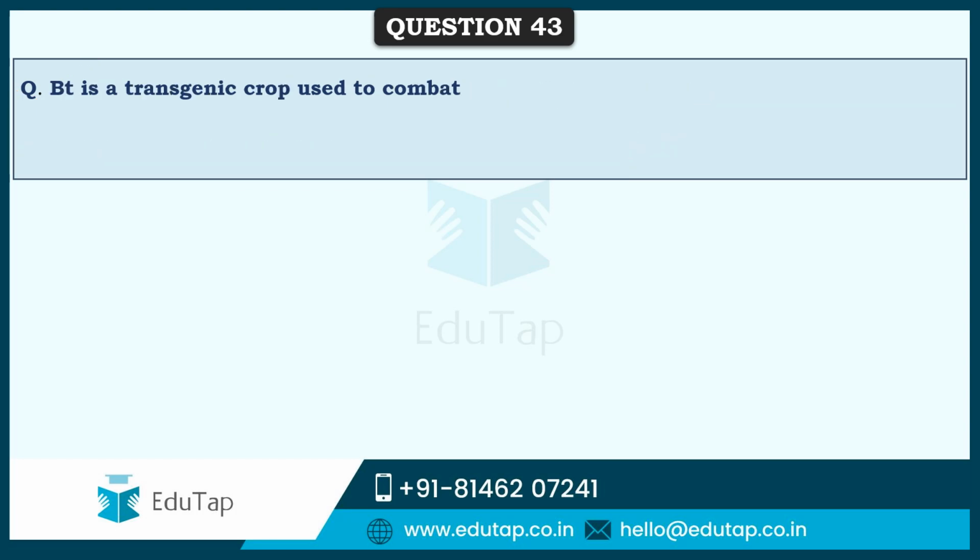So BT is a transgenic crop that is used to combat which organism? That is bollworm, also called pink bollworm, Pectinophora gossypiella, which causes tremendous damage, because it eats the entire boll. Once the boll is gone, no cotton, so the entire crop would be damaged.